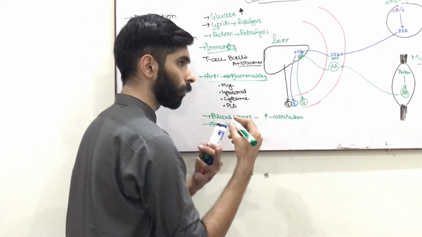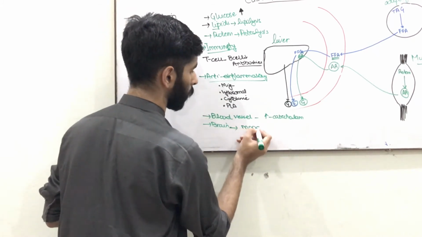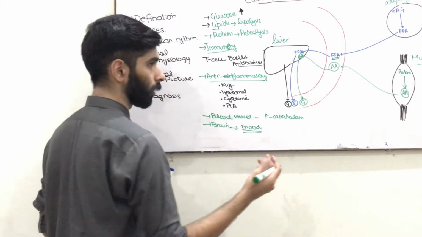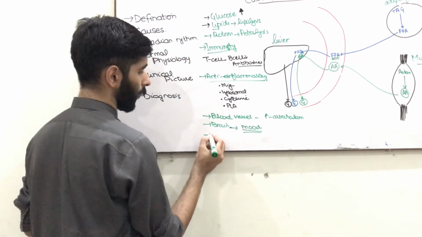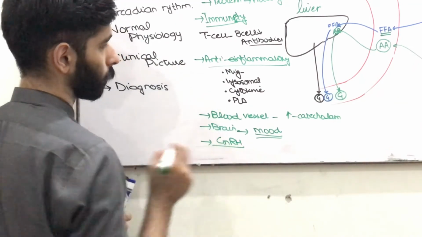So the receptors in the brain are responsible for mood stabilization, or controlling the mood of the person, and they are also inhibitors of GnRH.